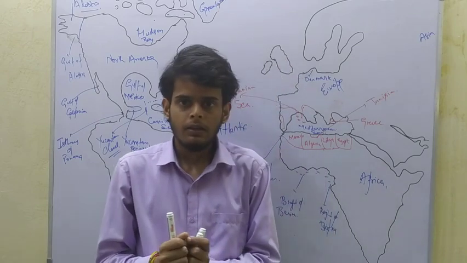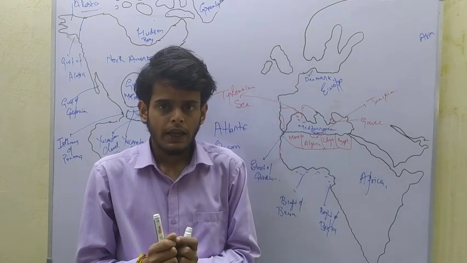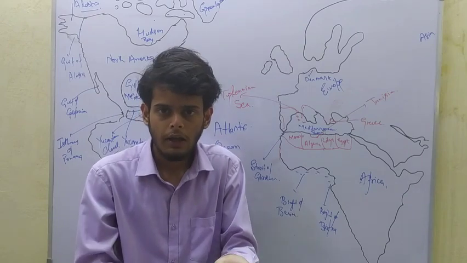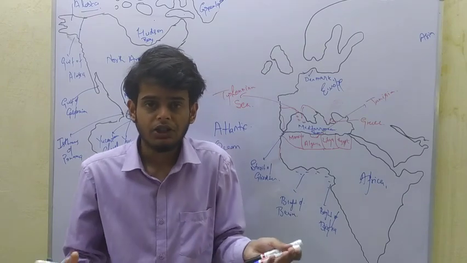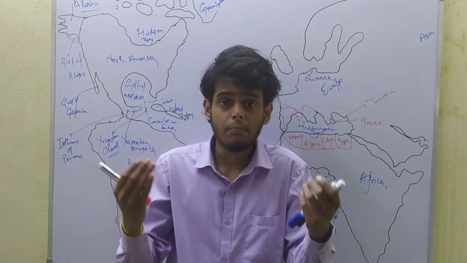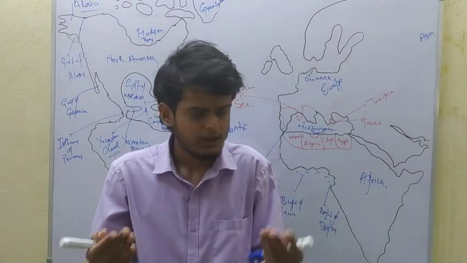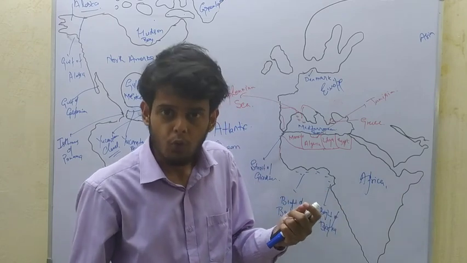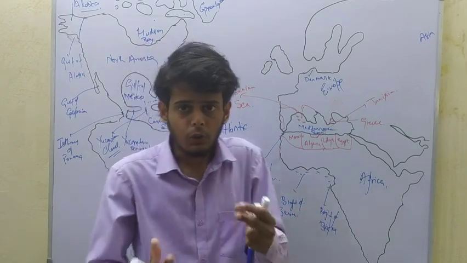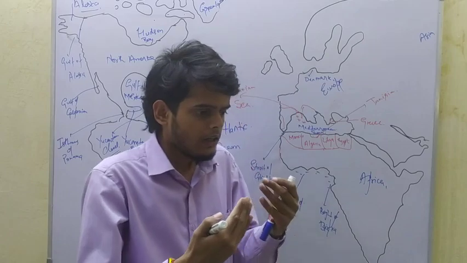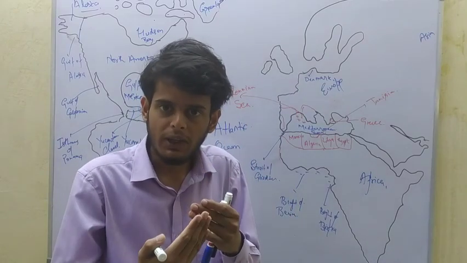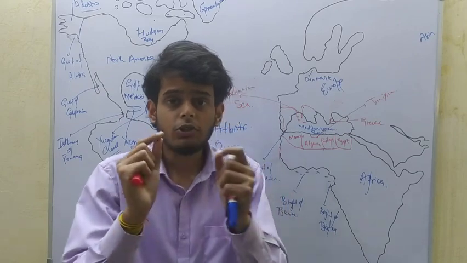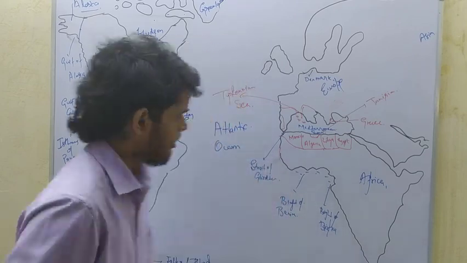For example, the jeans, Coca-Cola and different products which are manufactured by the companies of United States have very deep roots in our society. So the Western influence, there is a word for it, that is called Occidental.